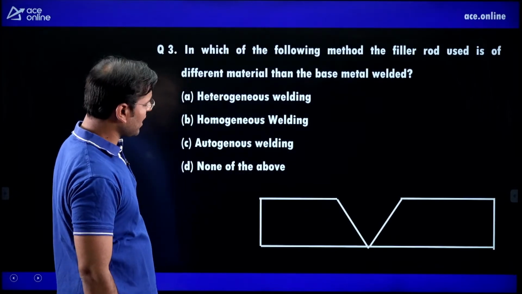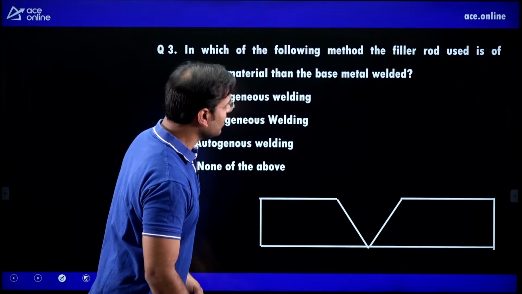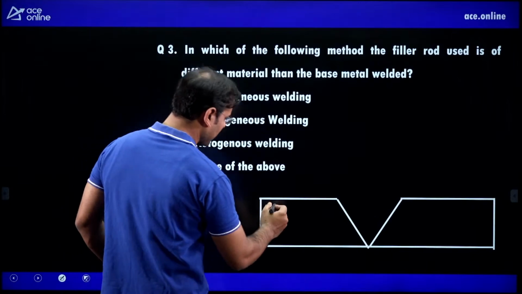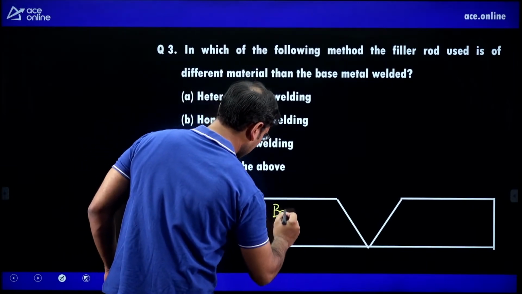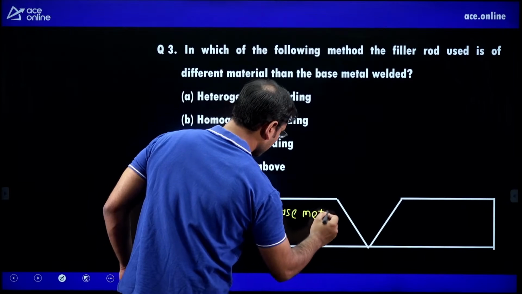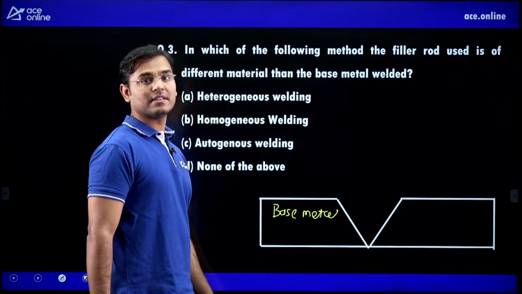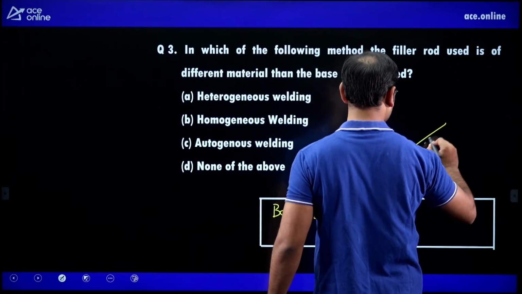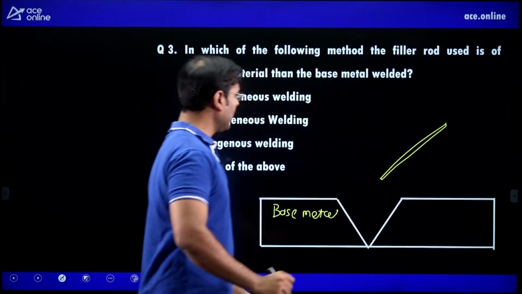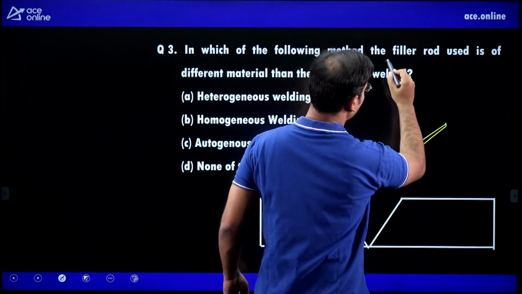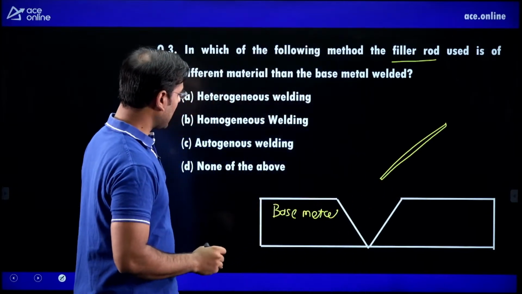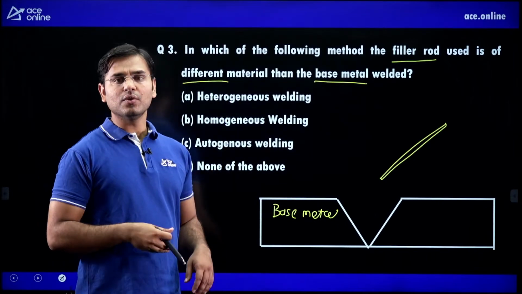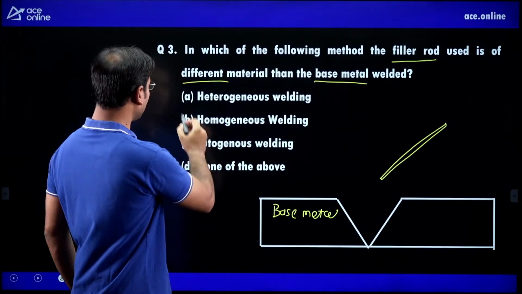Next, in which of the following methods is the filler rod used of a different material than the base metal? This is base metal, this is base metal. These two are the parent metals, base metals, and here is one filler rod, a very small diameter rod. Then they are saying that if this filler rod material and this base material are different, then it is known as which welding? Heterogeneous welding.